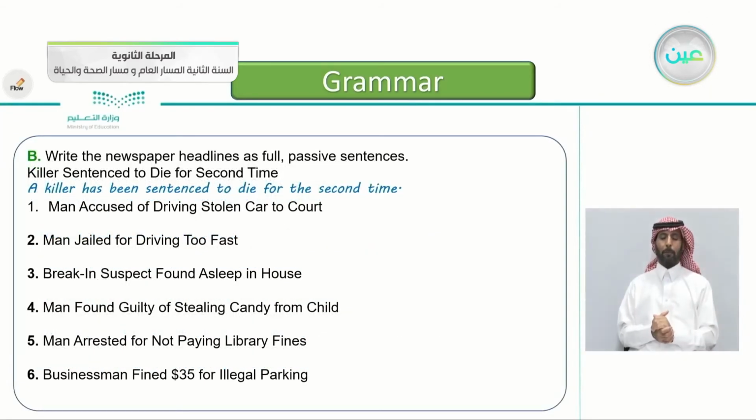The other exercise here, write the newspaper headlines as full passive sentences. Here's an example: killer sentenced to die for second time. So the answer was, a killer has been sentenced to die for the second time. Number one, a man accused of driving stolen car to court.